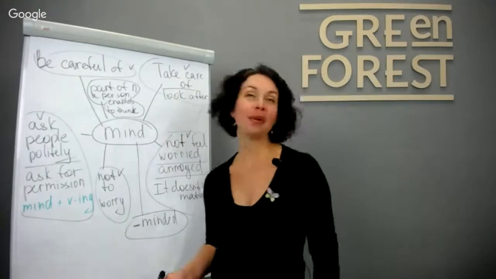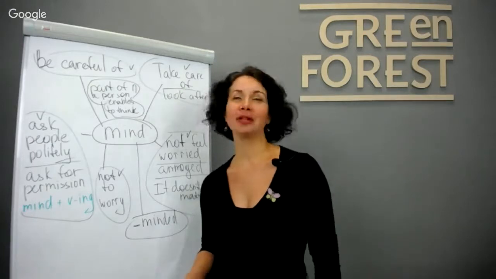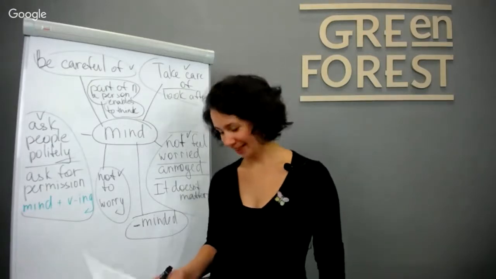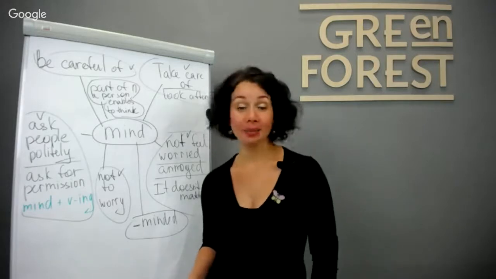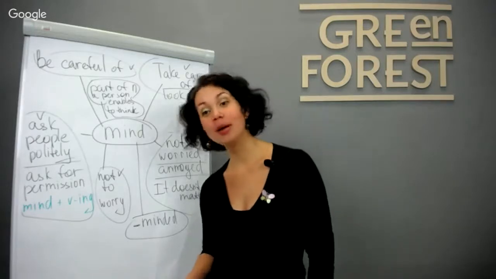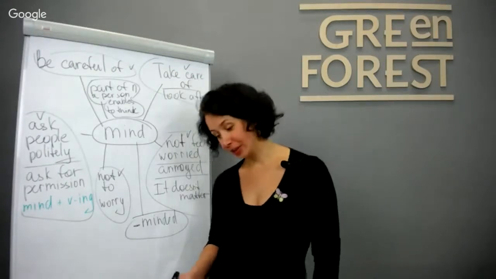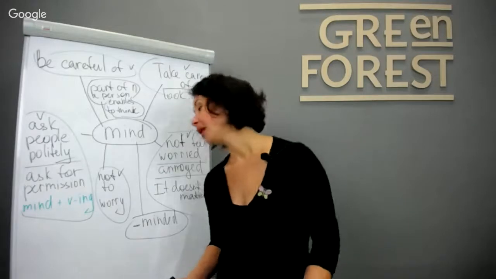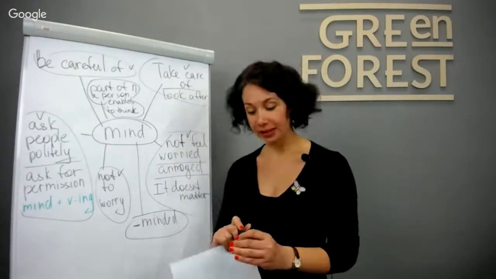It can be independent-minded, the person who thinks independently, let's say. It can be also like strong-minded, money-minded, the person who thinks about money. It can be politically minded, the person who thinks about politics, and so on. Weak-minded.